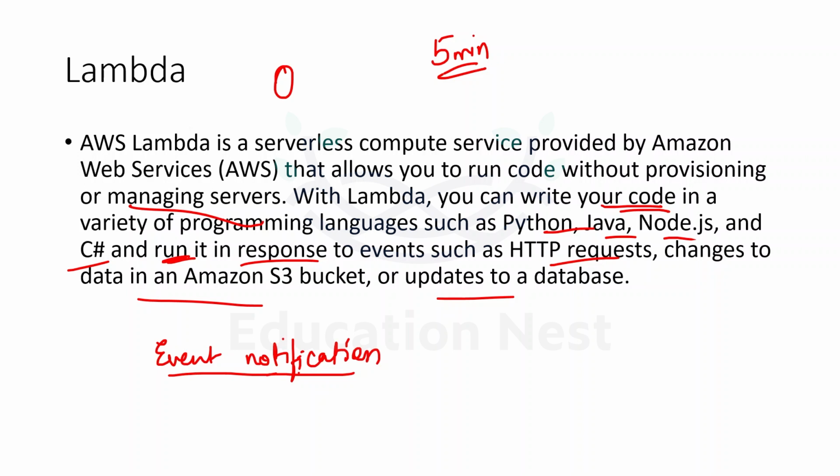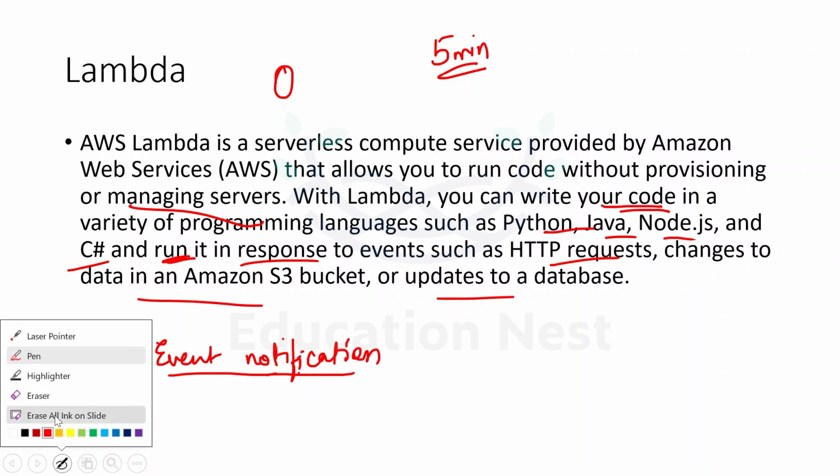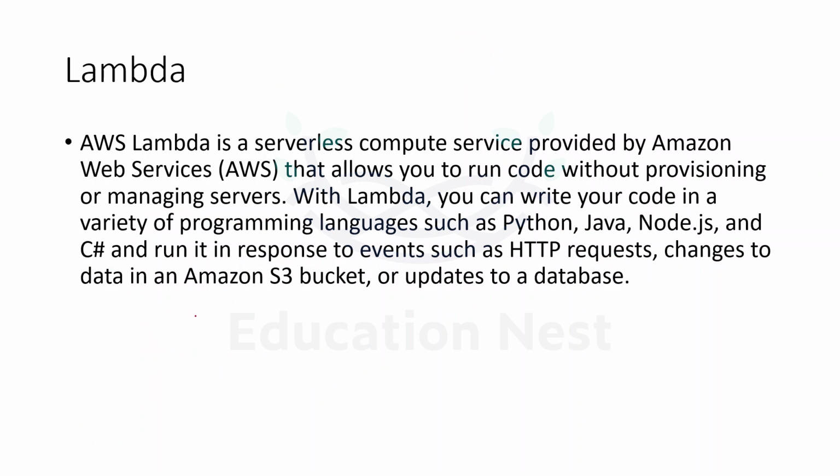We were talking about the use cases. Use cases here can be file processing. Suppose we have some files on S3. If we want to process those files in real time after upload, if a file is getting uploaded to S3, then if I want to process it, I can use Lambda for it. In event notification as well, we have taken the example that if I want to convert my JPEG file to the thumbnail size, then I can do it. The next is stream processing.